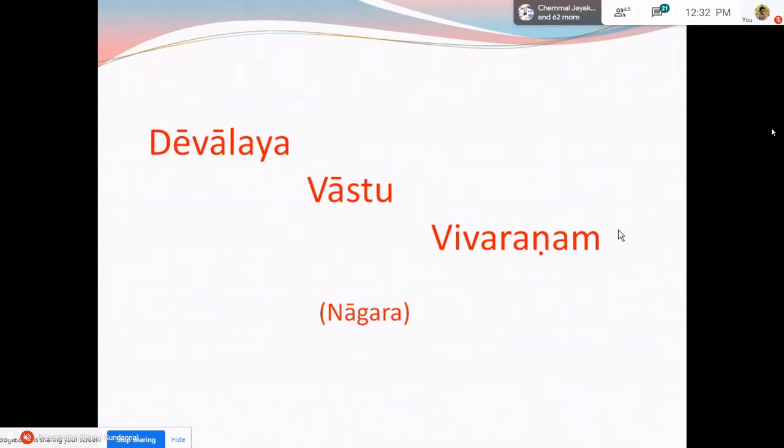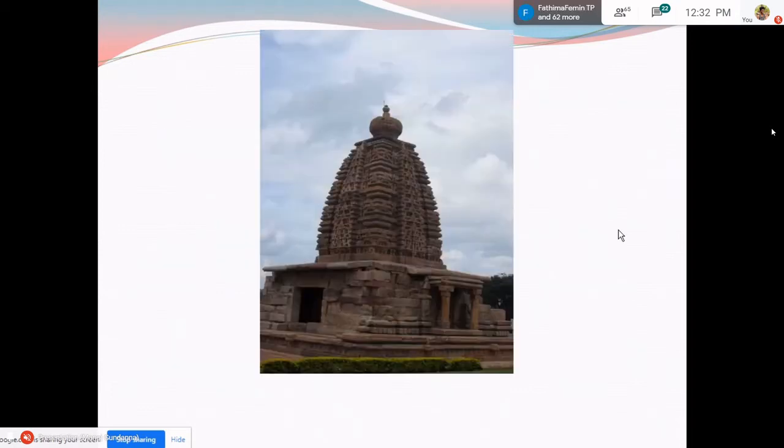As we have various styles in Dravida also, there are various styles in Nagara style. The most popular Nagara style which is mentioned in the text and what we find as living examples today dating back to the 8th century, 9th century is what is called the Kalinga Nagara style. See, this is actually a Nagara example from a place called Pattadakal in Karnataka. I am showing this because while discussing temple architecture, we should have a pan-Indian consciousness.